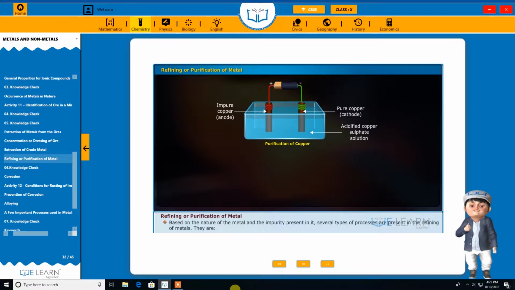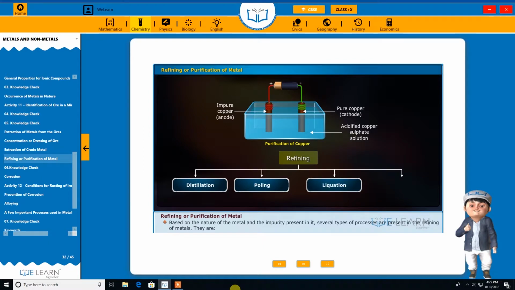Based on the nature of the metal and the impurity present in it, several types of processes are present in the refining of metals. They are distillation, poling, liquation, electrolytic refining. Click each tab to learn more.